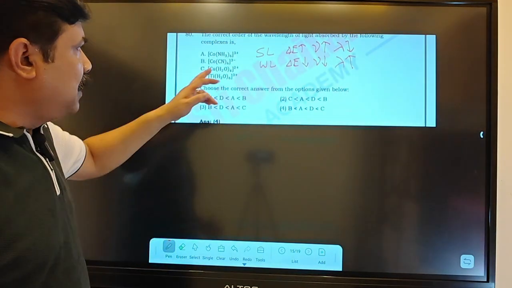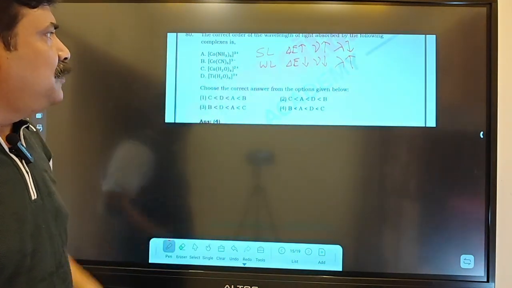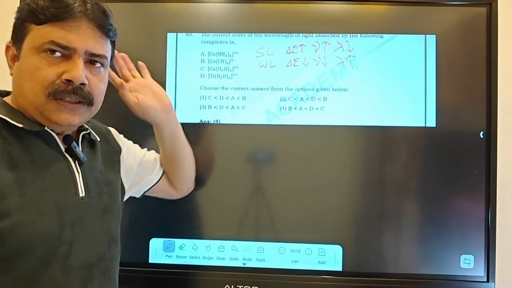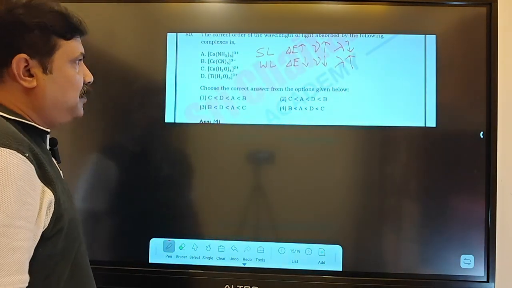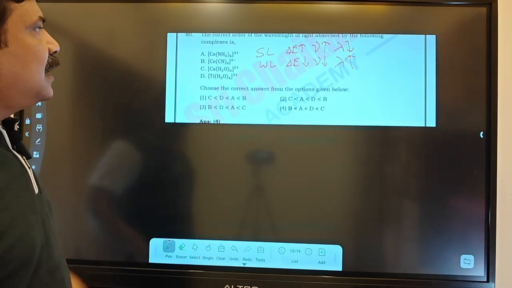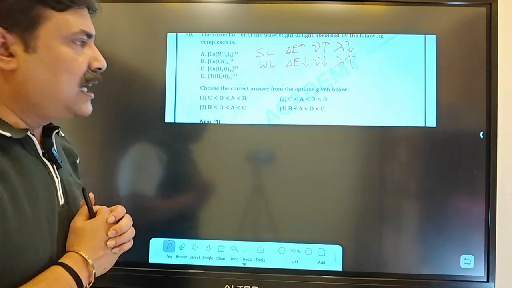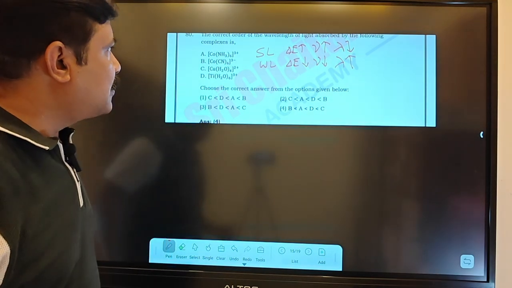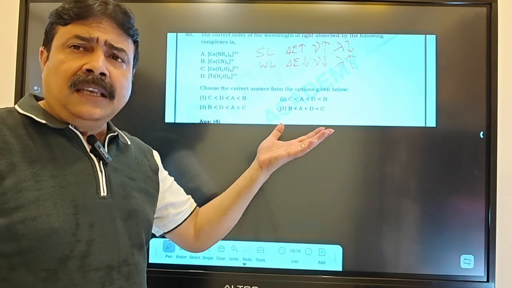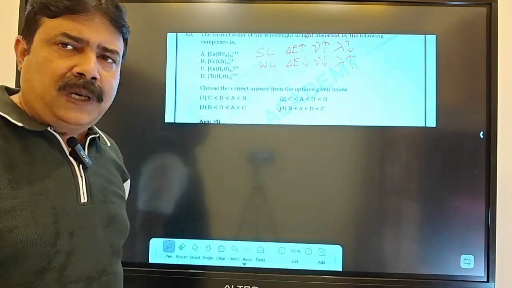So the wavelength will be less. Maximum wavelength will be there for C, because its delta E will be less, and the wavelength will be more, because energy is inversely proportional to wavelength and directly proportional to frequency. So the order will be C the highest wavelength, then D, then A, and last B, because cyanide is a stronger field ligand than ammonia. So B will be the least. So the fourth option will be your answer. Actually, ammonia is a weak field ligand in other cases, and only with cobalt +3 state is ammonia a strong field ligand.